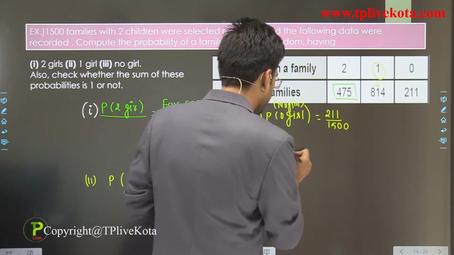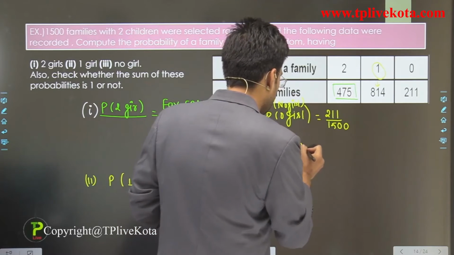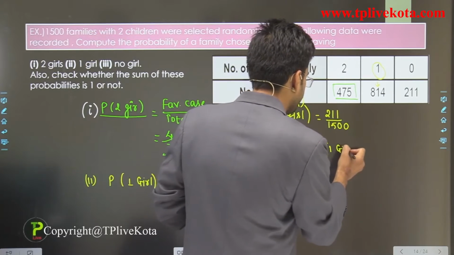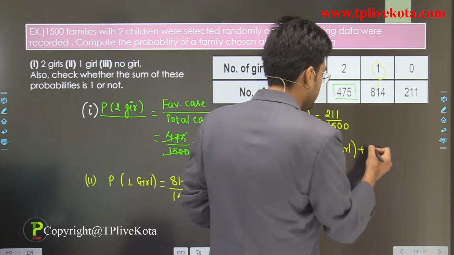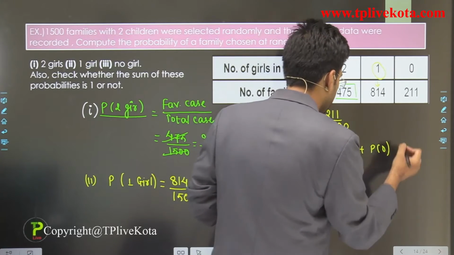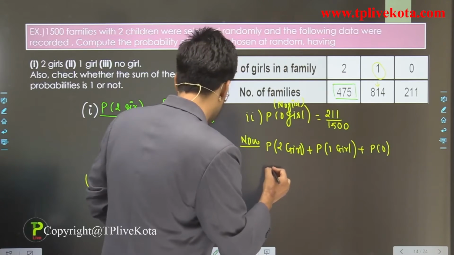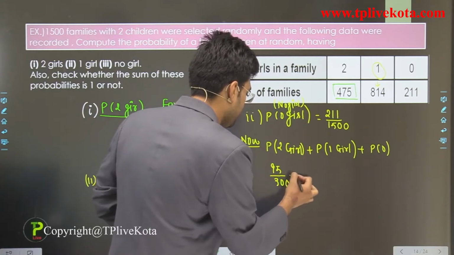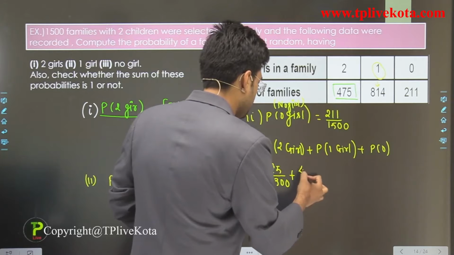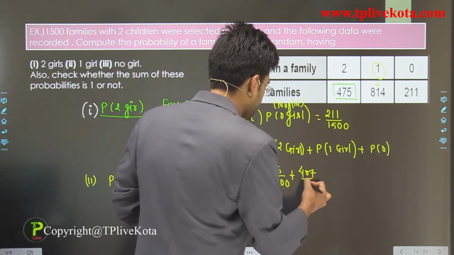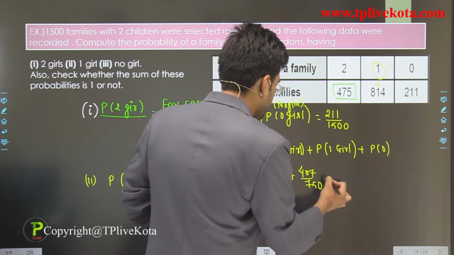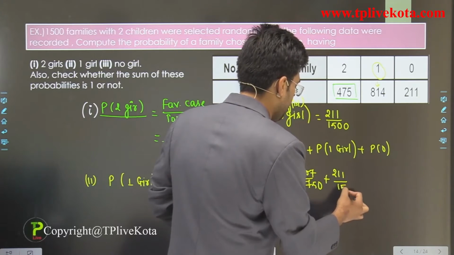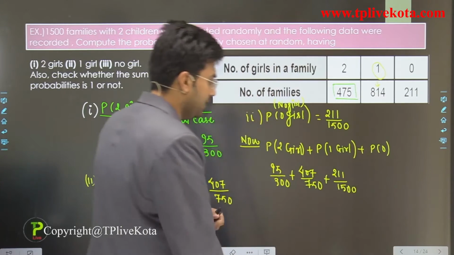So probability of two girls plus probability of one girl plus probability of no girl is equal to 95 divided by 300 plus 407 divided by 750 plus 211 divided by 1500.